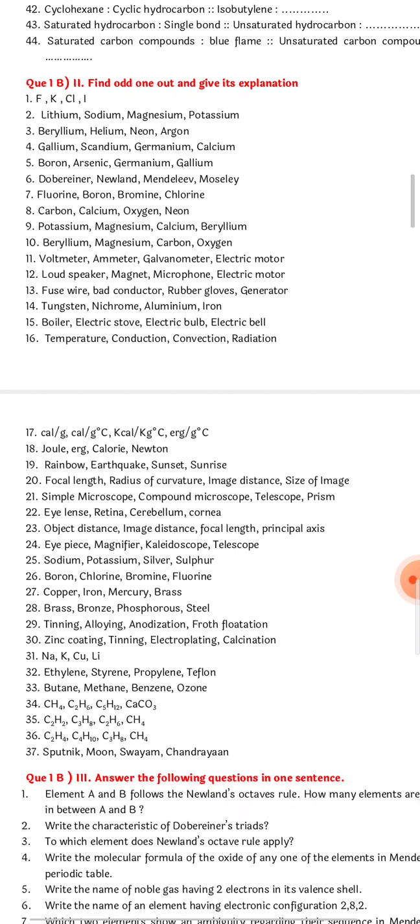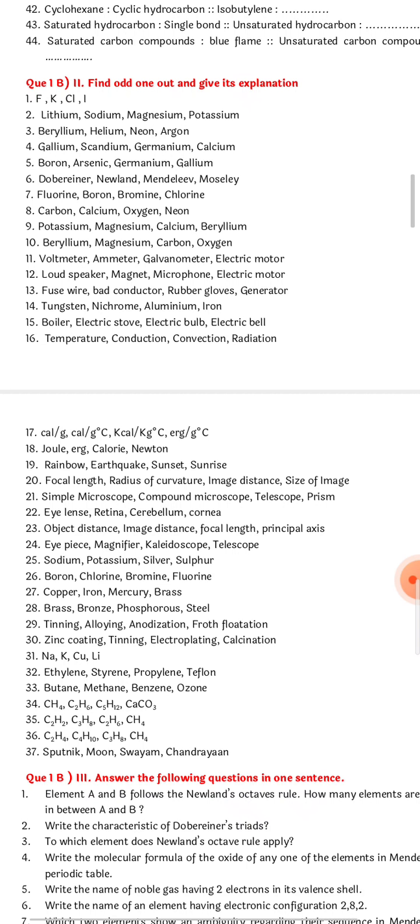Next, question number 9. You have potassium, magnesium, calcium, beryllium. Potassium is the answer. Next is beryllium, magnesium, carbon, oxygen. See again the periodic table. So the odd one out you will get as magnesium.